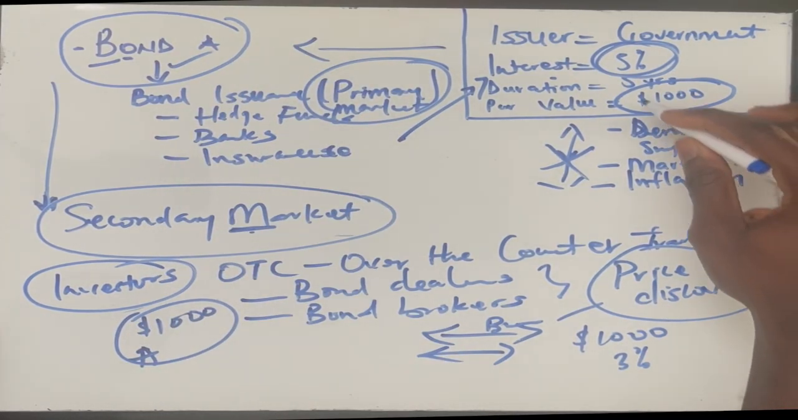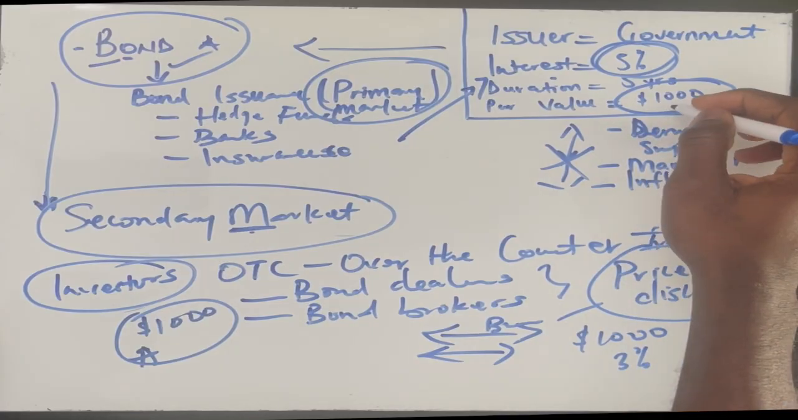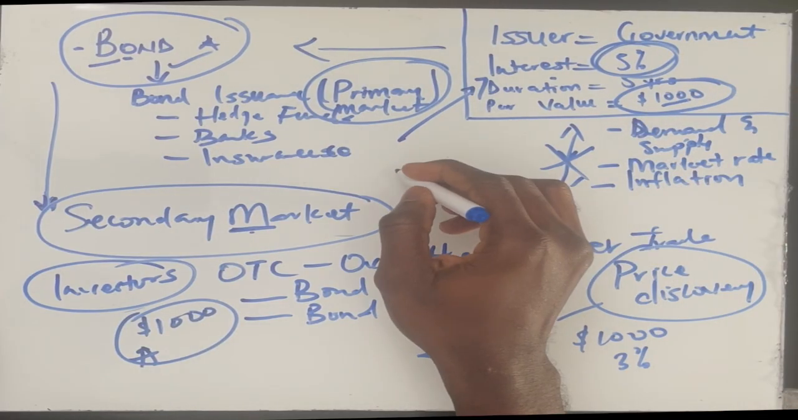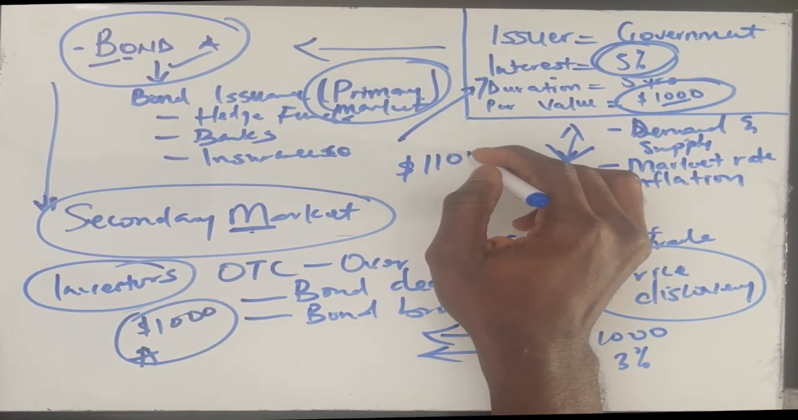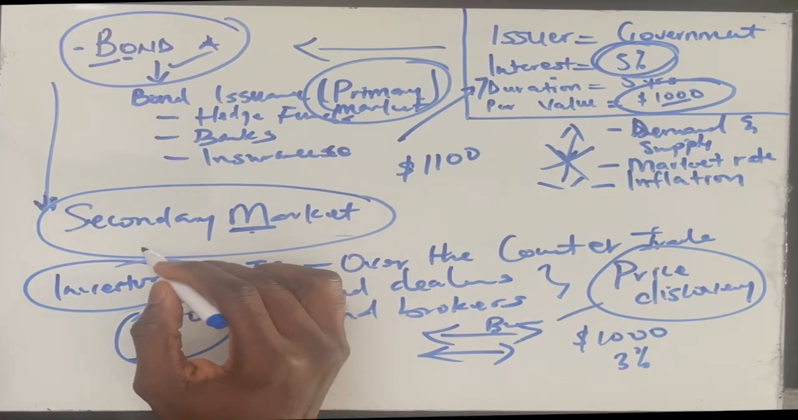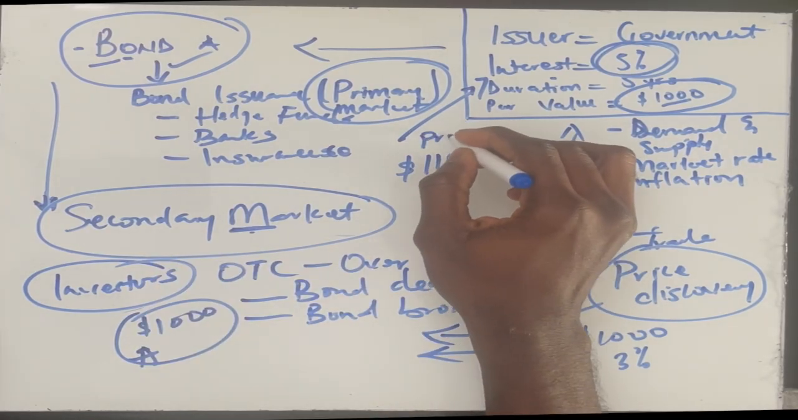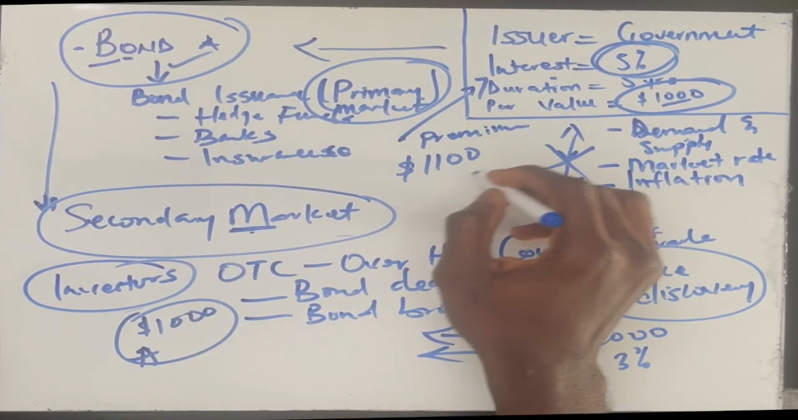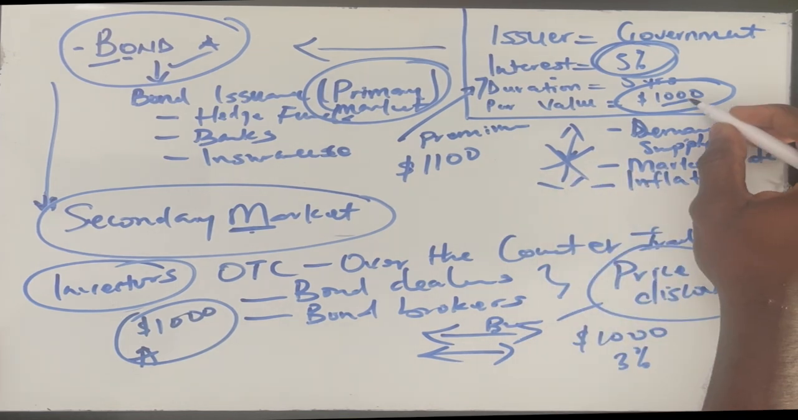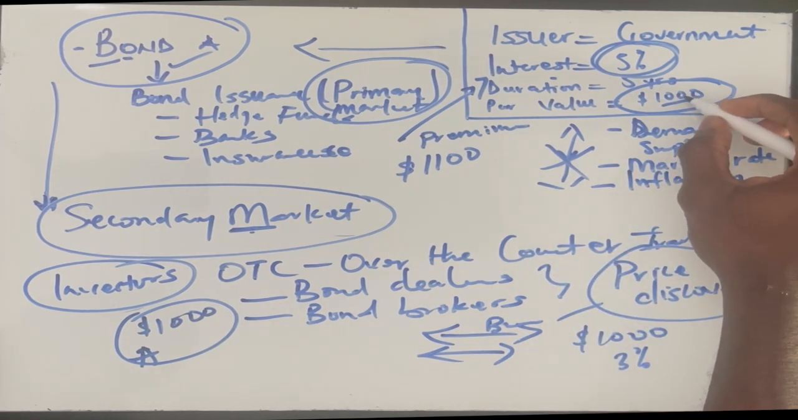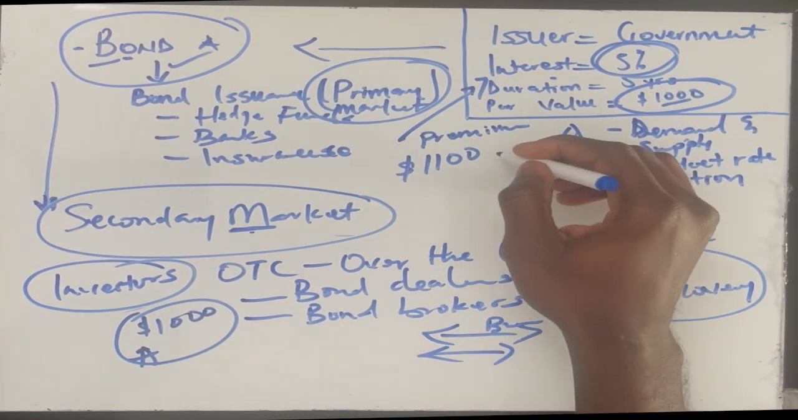So if the demand is high for this bond, it is going to move from the $1,000. That is where it is going to be 1,100. So when you go to the market, you are going to pay a premium. That means you are paying $100 extra for something that is still going to get you $1,000 at the end of the contract. I hope the point is clear here.